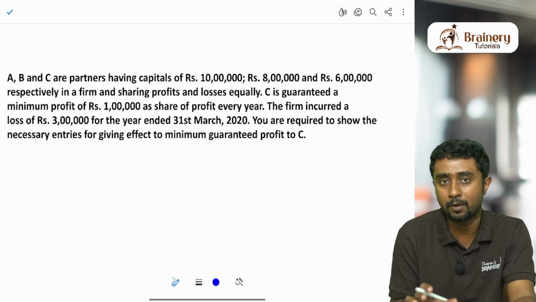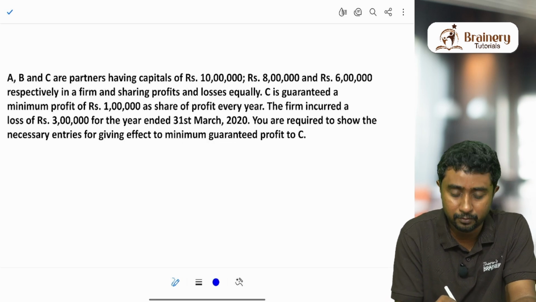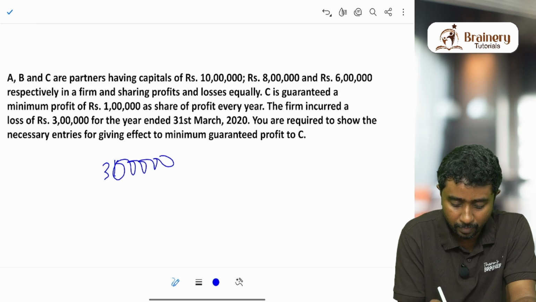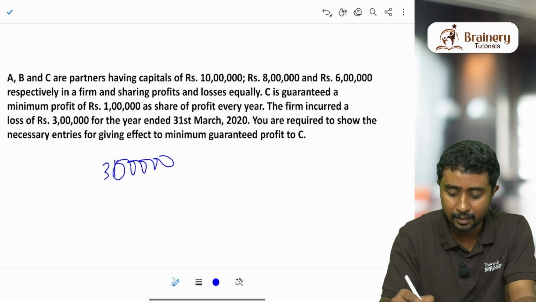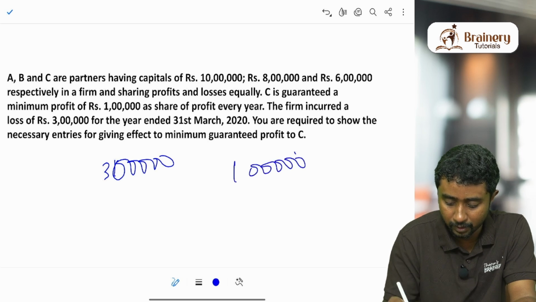When we divide the profit of a particular year, take the example of three partners again. Suppose for one year their profit is 3 lakhs. A, B and C are sharing profits equally. So A will get 1 lakh, B also will get 1 lakh and C also will get 1 lakh.